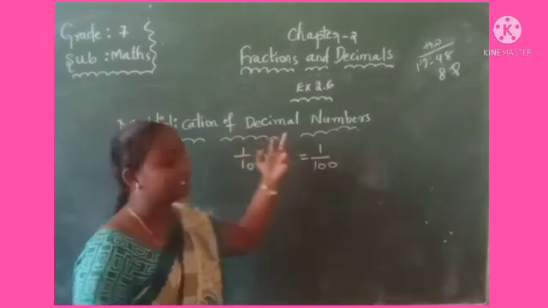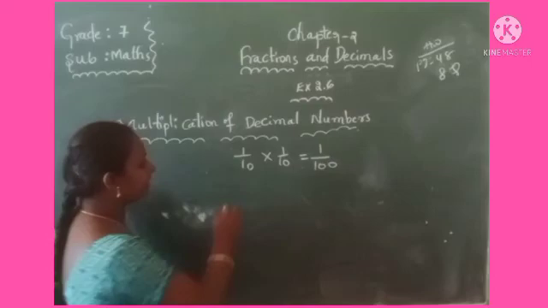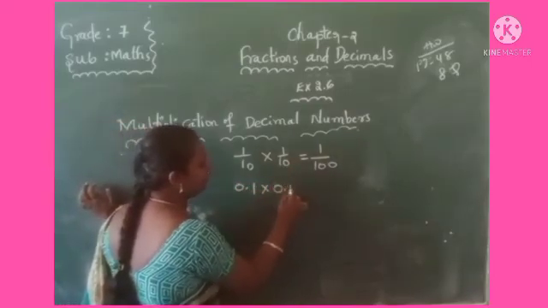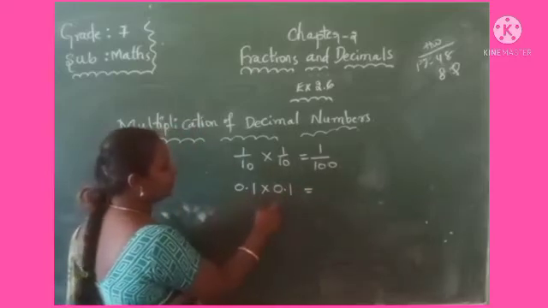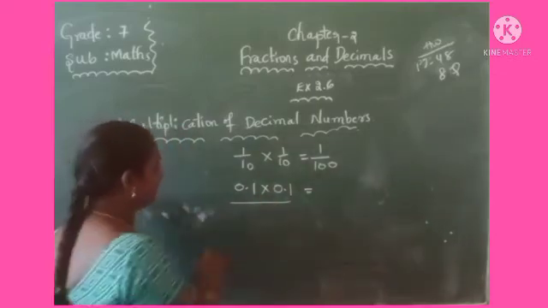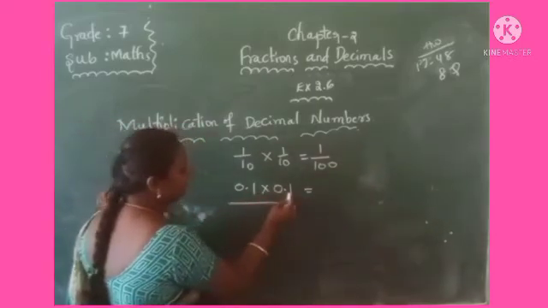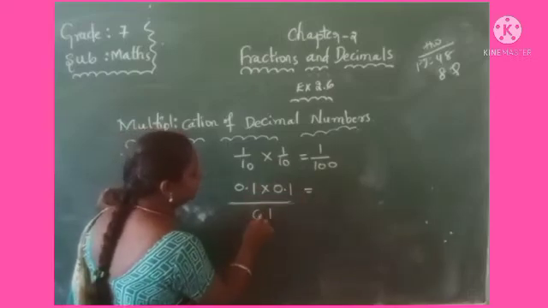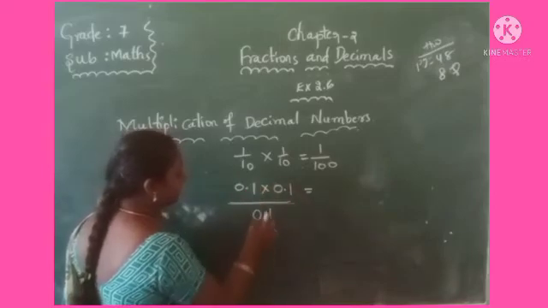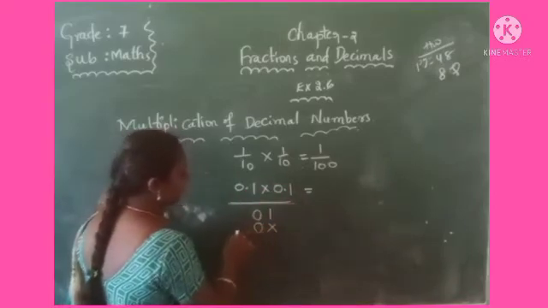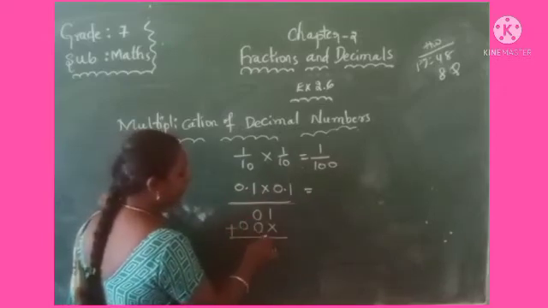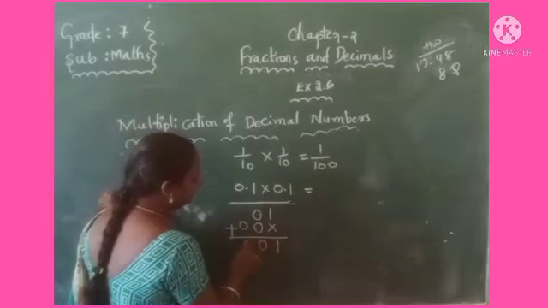How do we multiply the decimal numbers? Here see, 1 by 10 as a decimal is what? 0.1. So here 0.1. What is the product of 0.1 and 0.1? Actual multiplication you have to do here. 1 ones are 1, 1 0 0. Leave the place value, that is the unit place. Multiply the tens place here. 0 ones 0 and 0 0 0. Now add in the multiplication, you have to add here, 1 0 0.